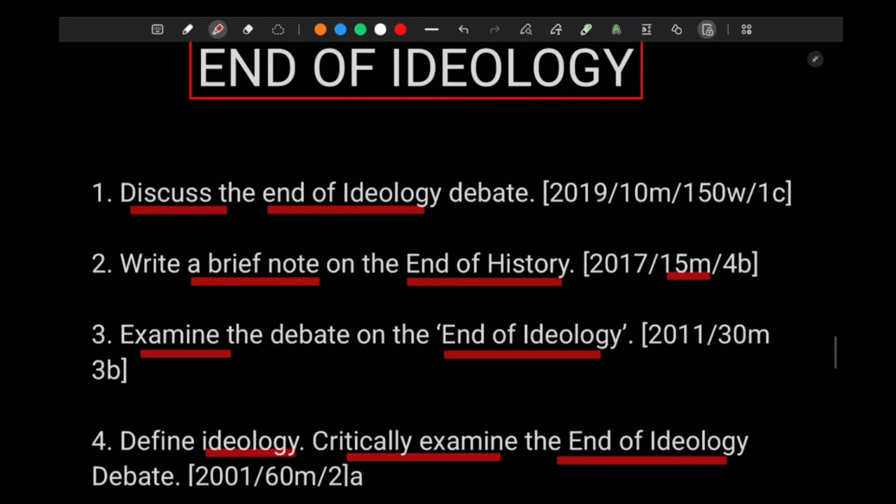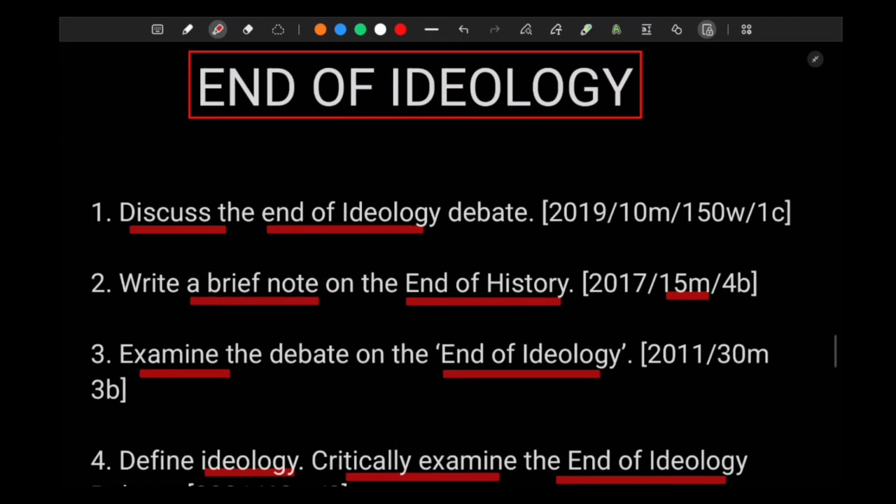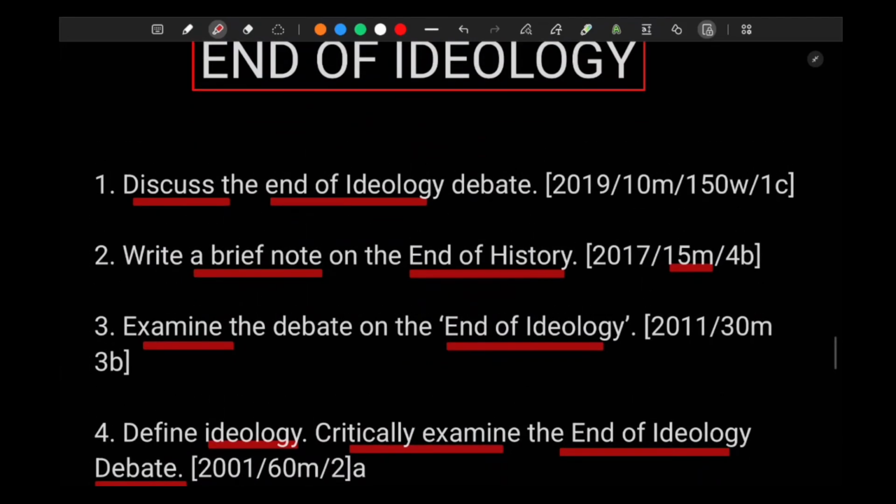But the latent concepts are there, the latent marking, the implicit concept and implicit marks that you see with the end of ideology thesis are there. With explicit and implicit marks, you can expect at least 10 marks in every question paper. So that is there, right?